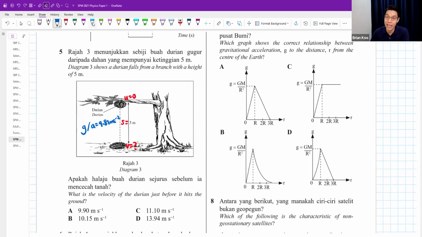This is your classic SUVAT question. S-U-V-A-T. This is how I teach my students. S is 5 meters, U is 0 meter per second. I want to find the V. I have an acceleration of 9.81, or if you like to call it g, also can. But we don't have the T. You go and look at the formula sheet.